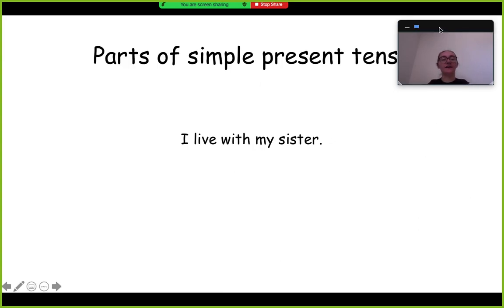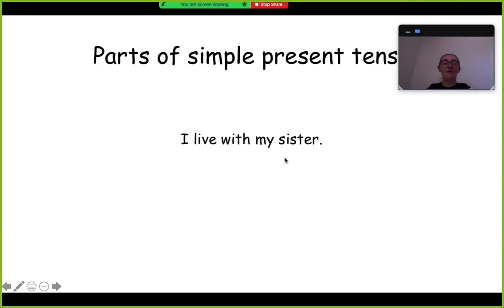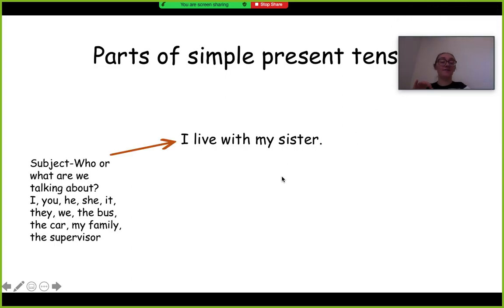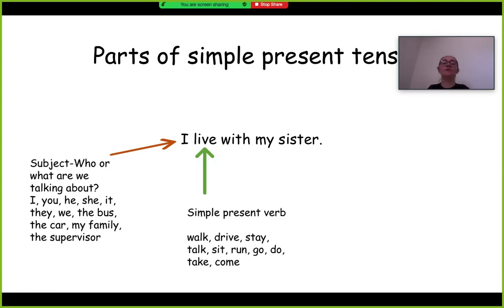So parts of present tense. So I live with my sister. So we have the subject. Who or what are we talking about? I, you, he, she, it, they, we, those are all pronouns. Or we could talk about something exactly, like the bus, the car, my family, the supervisor, or my supervisor. That's who the subject is. And then we need the simple present verb. Here are some simple present verbs. Walk, drive, stay, talk, sit, run, go, do, take, come. Those are all simple present verbs.